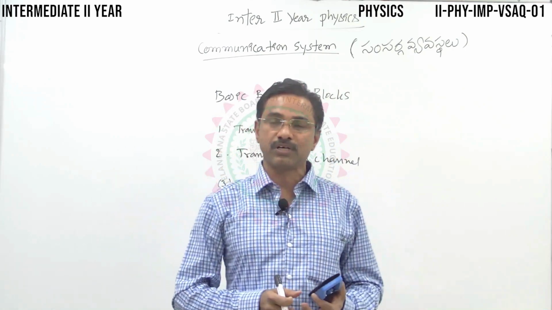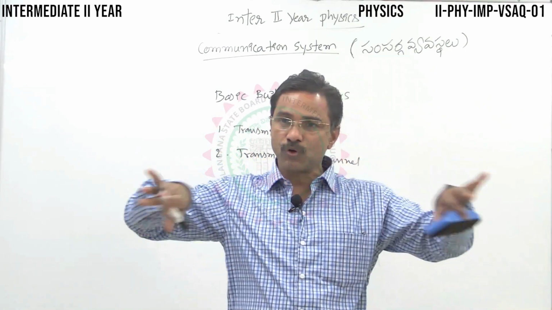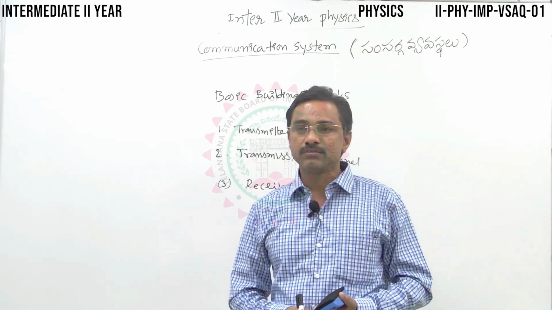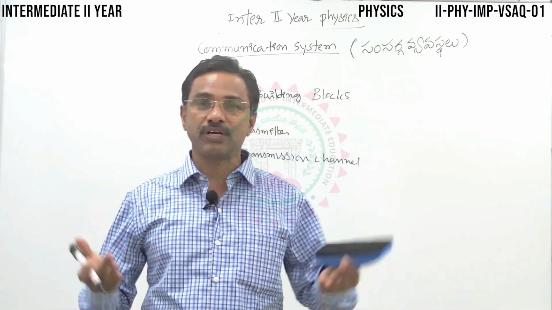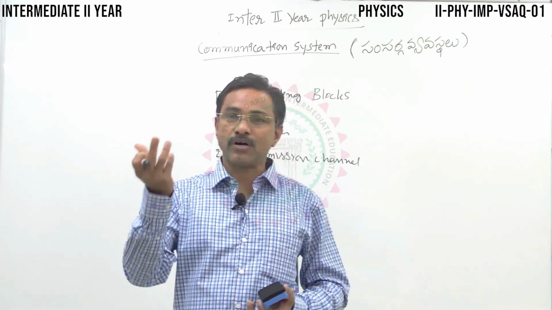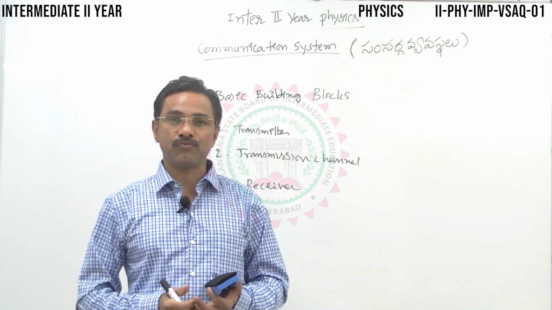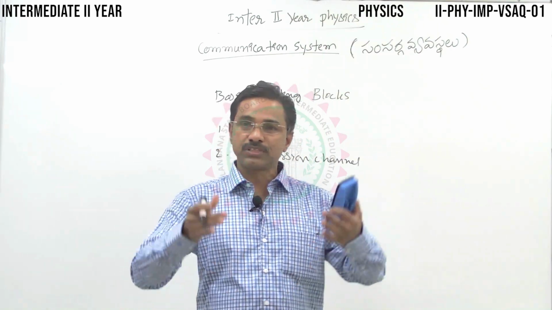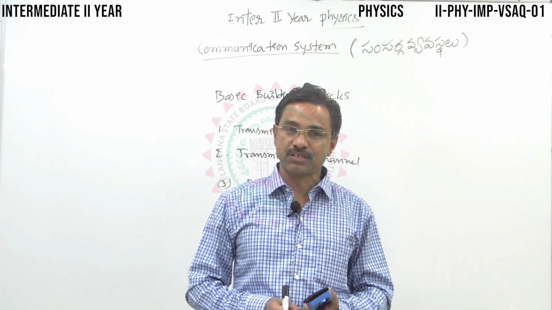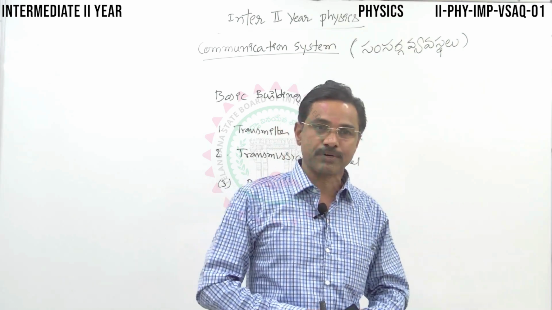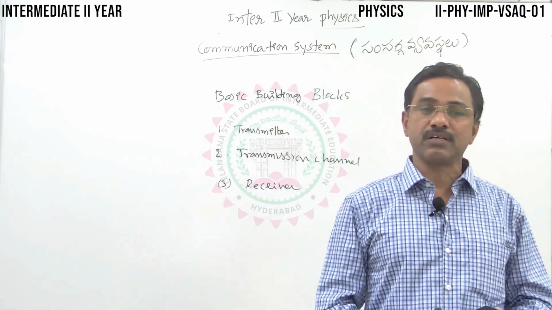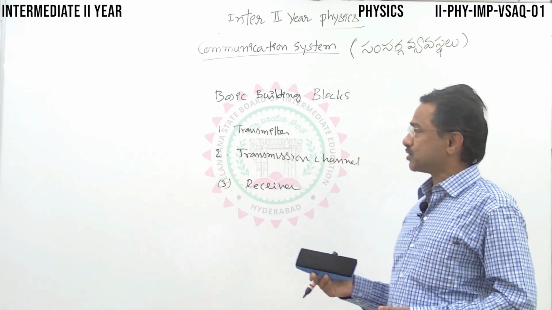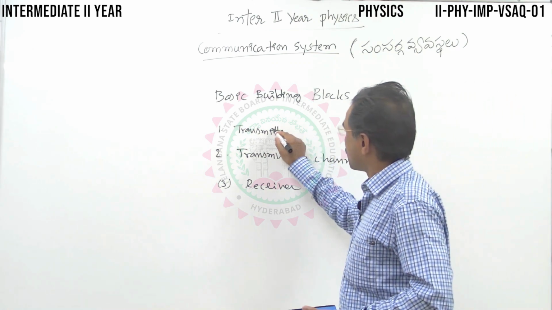On reaching the receiver, this modulated signal is demodulated, so the carrier wave and the signal get separated out and are fed to different units. For example, in TV broadcasting, the picture, audio and video come together in the form of electromagnetic signals carried by a high frequency carrier wave. Once it reaches the receiving set, that means the TV set, audio and video demodulation separates them, they are fed to different units, and we can see the picture and simultaneously listen to the sound in synchronization. This basic system is like that.